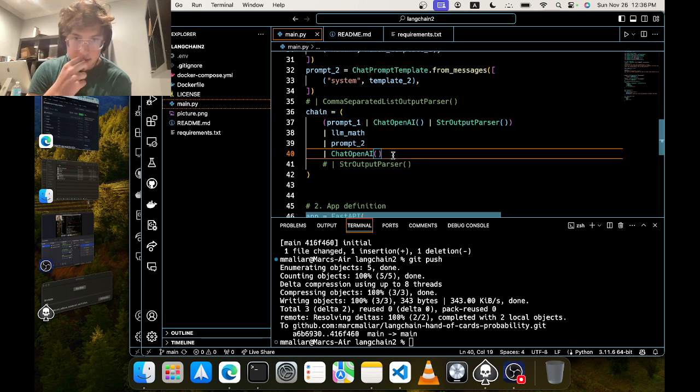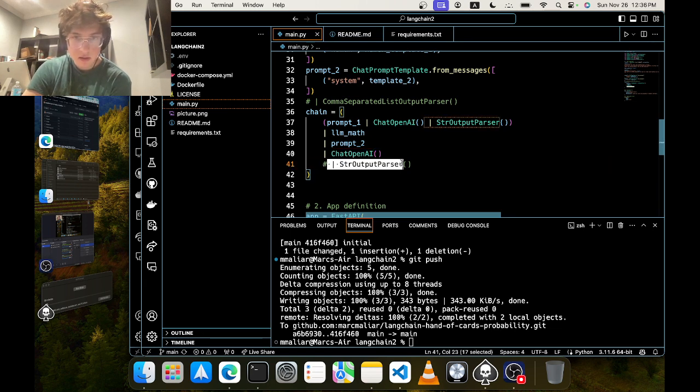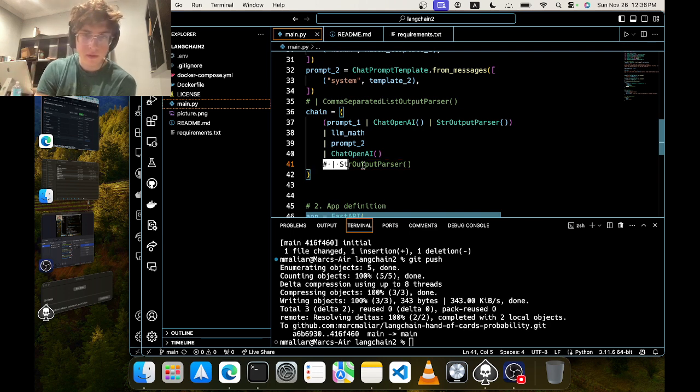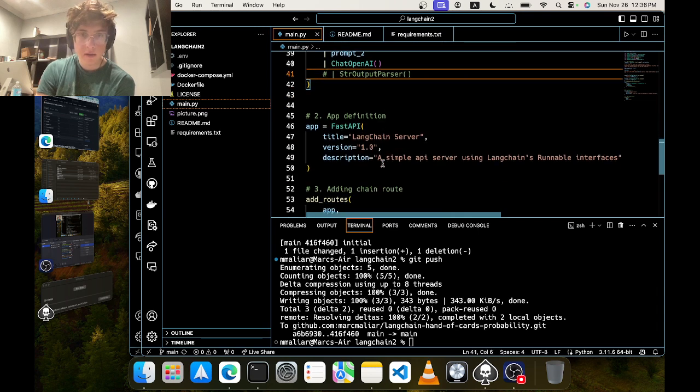Then I think this string output parser is implicit. If you were to just serve the content in the playground that's given, I think this is probably added automatically without you having to specify it. So it's optional. When I had it in, it worked. When I commented it out, it also worked.